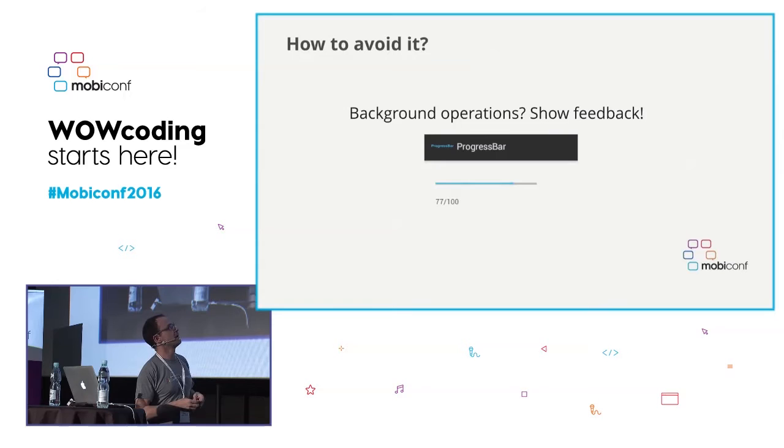Well, if we are doing a background operation, we want to show feedback. There are different ways to do it in Android. We can use a progress bar. There is the progress bar or the one that is a circle. We should always use them or a similar indicator every time we're performing operations in the background.